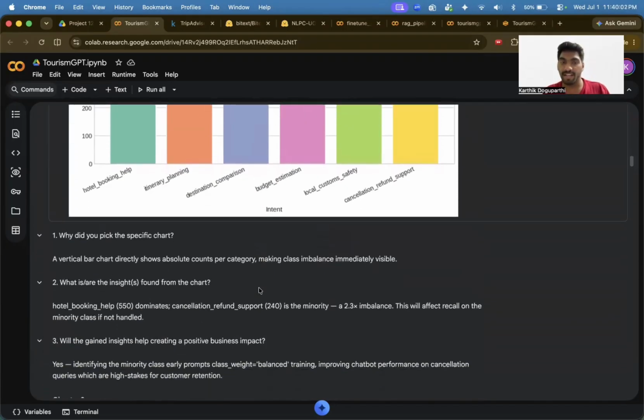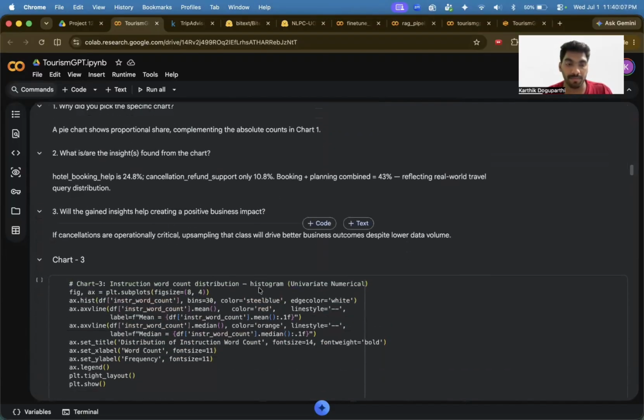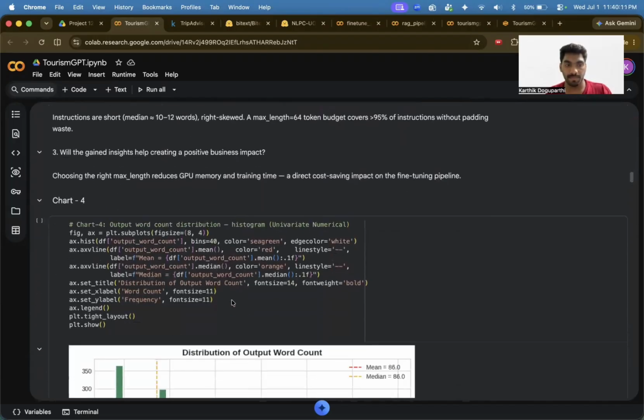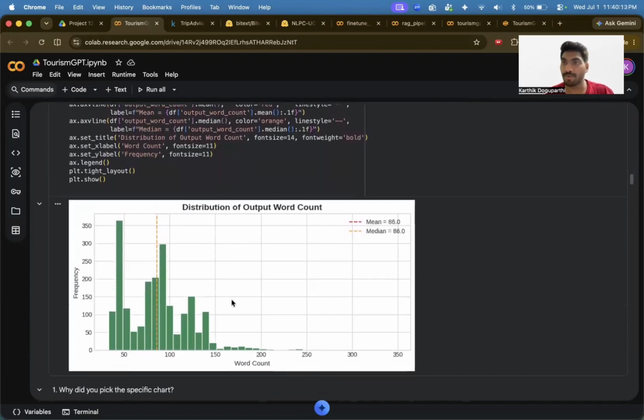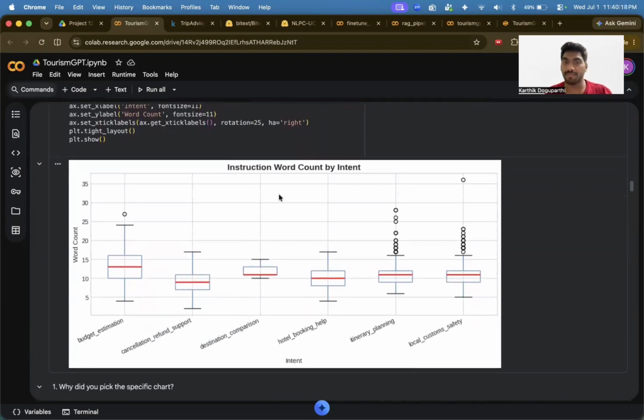So I've trained that. Next come charts about intent prompting, the distribution of output word count, and the instruction word count by intent. As you can see here, the average is around 15.